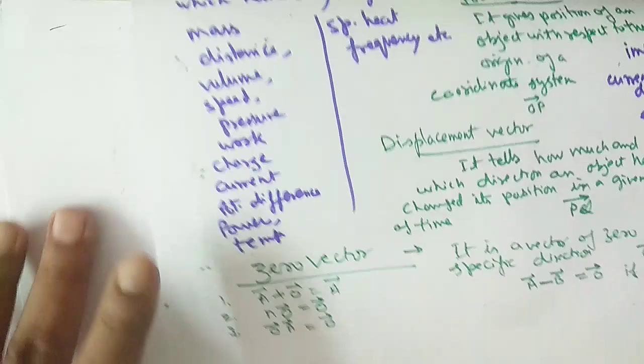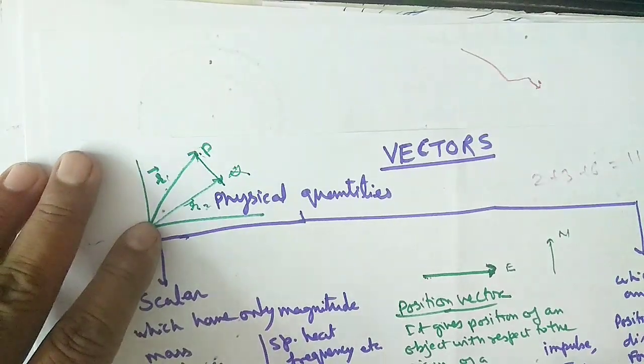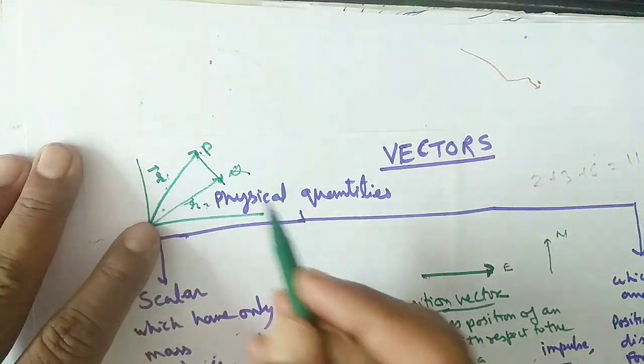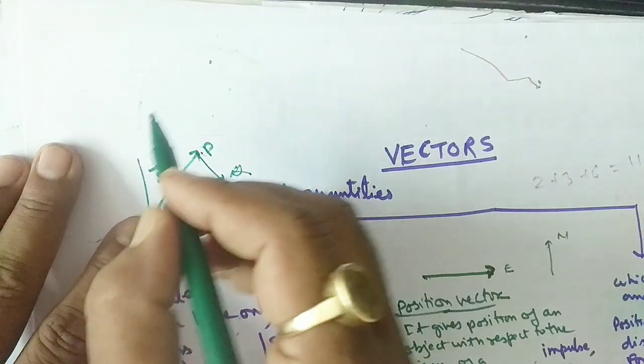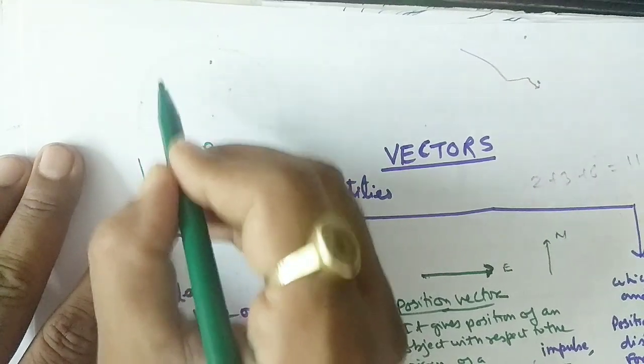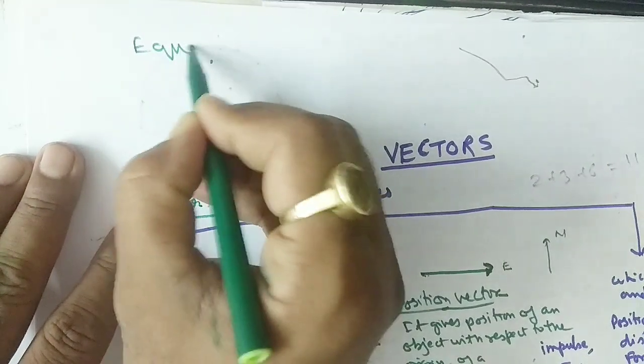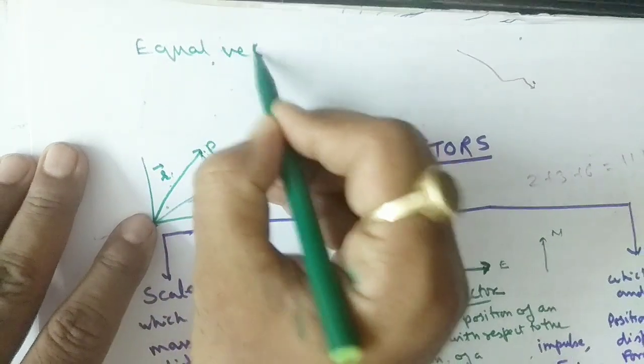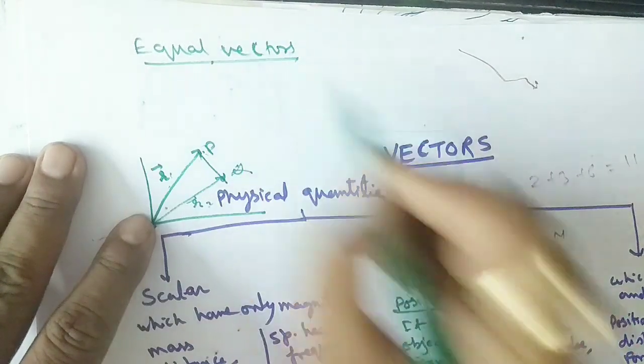Now some more types of vectors we can discuss, that is, equal vectors. See what an equal vector is.